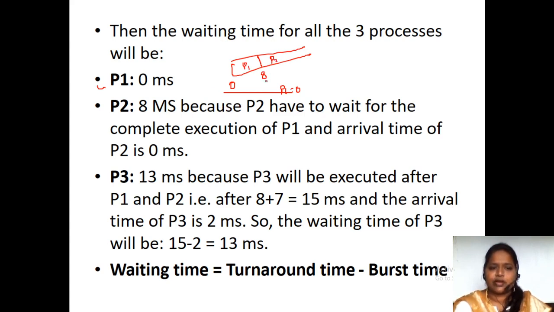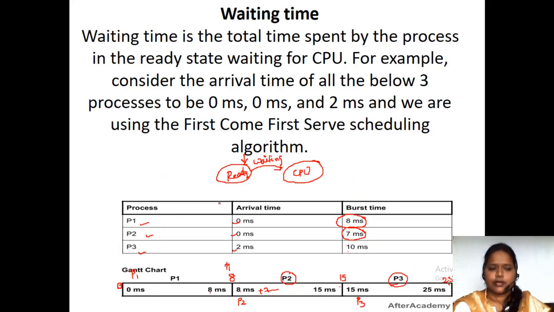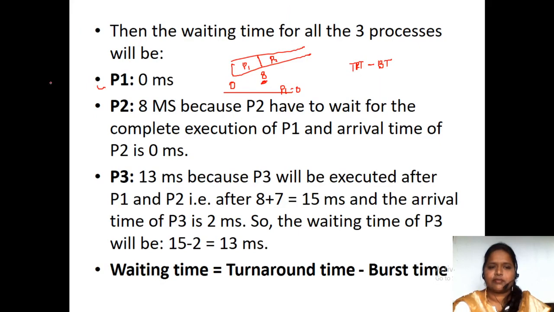P2 has to wait for how much time? 8 milliseconds. And the arrival time of P2 is 0. So what is the waiting time? Turnaround time minus burst time. Here, process P2 arrival time is 0, so 8 minus 0, which is going to be 8 milliseconds.